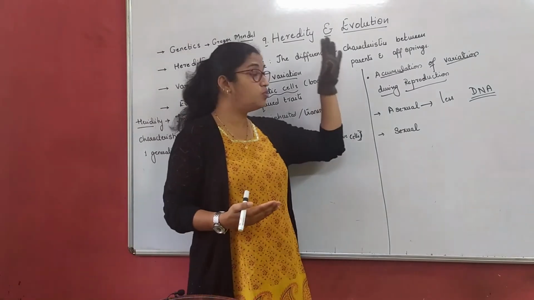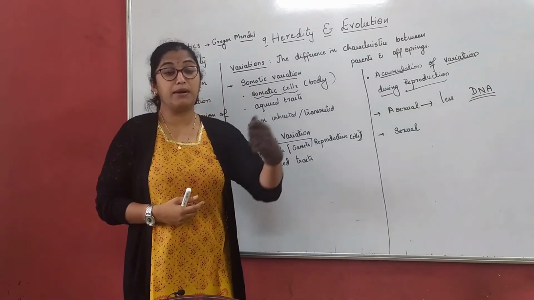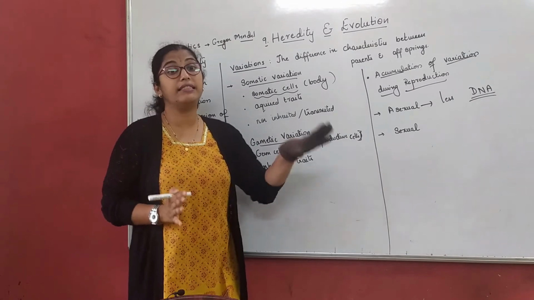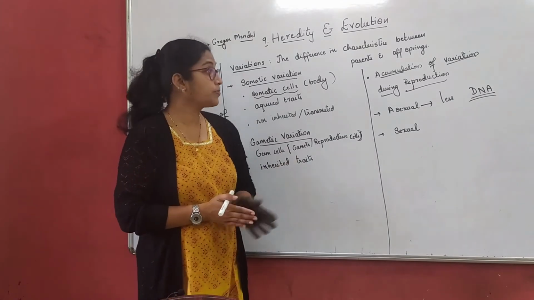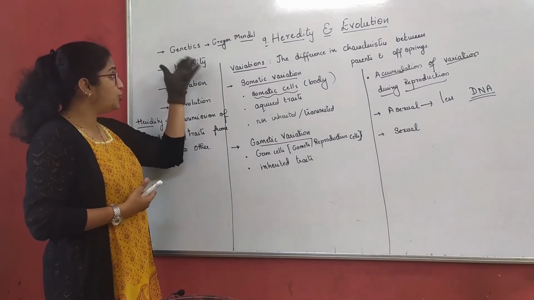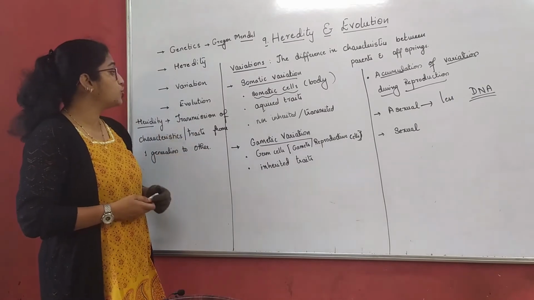So variation is very important in reproduction because it brings about changes and makes the organism survive in that particular condition. So this was the brief introduction about genetics. We understood what genetics is, what heredity and variation are.